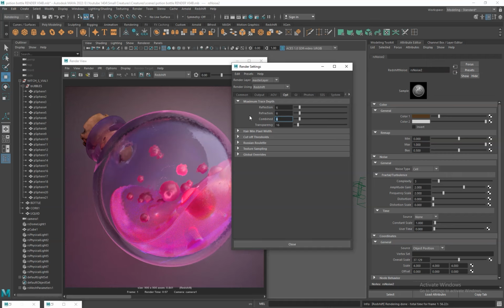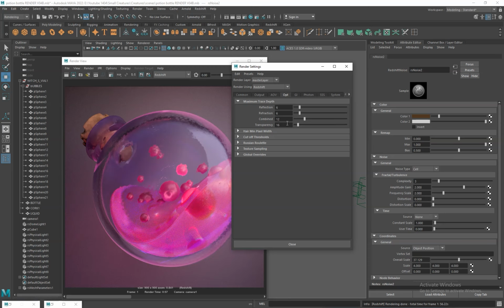Let's set combined depths to 12. This is the total limit for the reflection and refraction bounces combined. I set it to 12 to prevent rays from being cut off too early, allow enough total bounces for complex light paths, and keep the render physically accurate without excessive calculations. Think of it as a safety cap that gives the ray enough freedom to behave naturally.